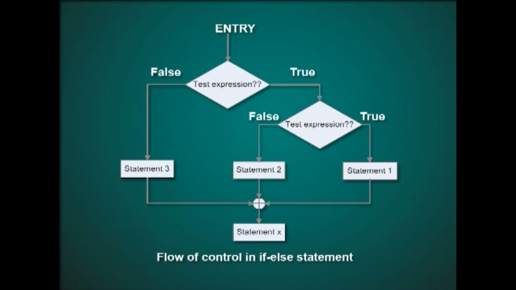To get more clarity, let us now see the nested if else construct as a flowchart as shown on the screen. Entry, test expression, if it is false, statement 3 will be executed, and if it is true, the test expression, then if false statement 2 will be executed, and if it is true, statement 1 will be executed. Then the control will flow to statement X.